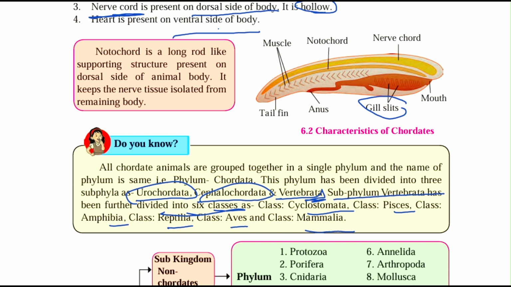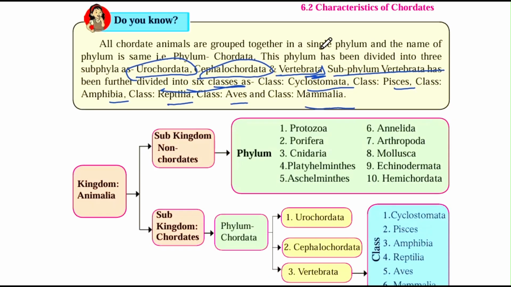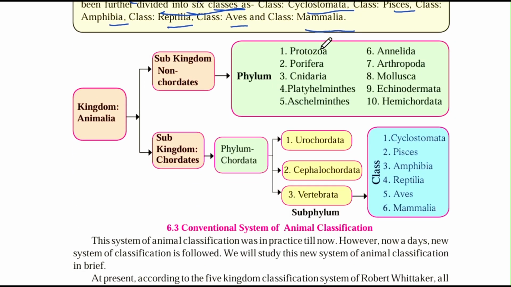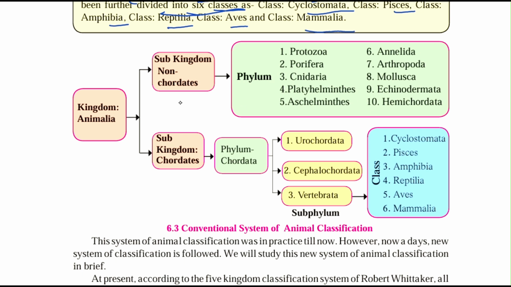Okay, now let's see the classification in the concept map. Kingdom Animalia is classified into subkingdoms, that is non-chordata and chordates. Then further these are classified into phyla. The non-chordata are classified into 10 phyla, and the chordata are grouped together in a single phylum named Chordata. Further this phylum is classified into 3 subphyla, that is Urochordata, Cephalochordata and Vertebrata.